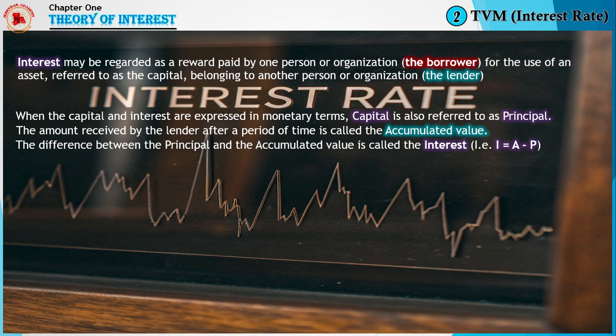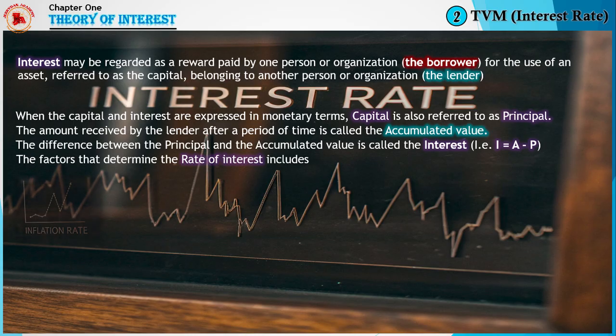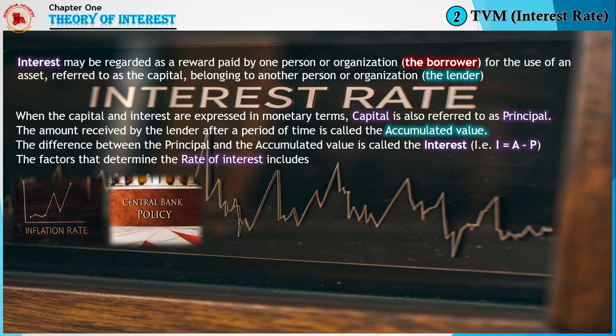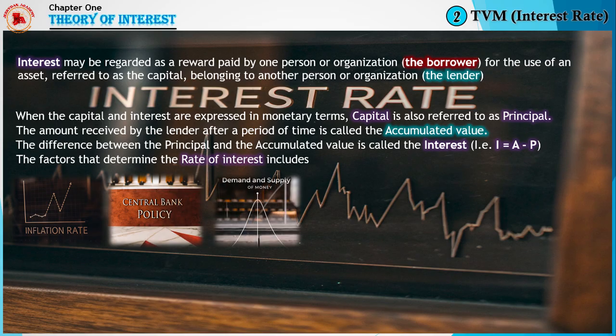The factors that determine the rate of interest include inflation rates, as lenders demand higher interest rates when inflation is high to maintain their purchasing power. We also have central bank policy, where the central bank, for example the Federal Reserve, sets benchmark interest rates that influence lending and borrowing rates across the economy. We also have the demand and supply of money, as higher demand for credit like loans increases interest rates, while excess supply of money lowers interest rates.